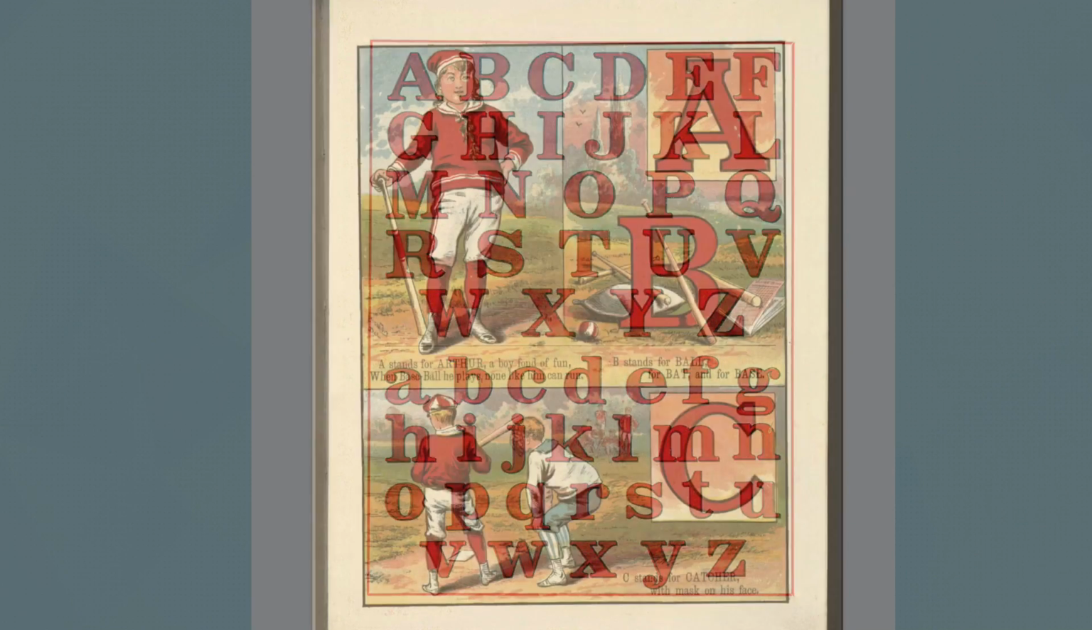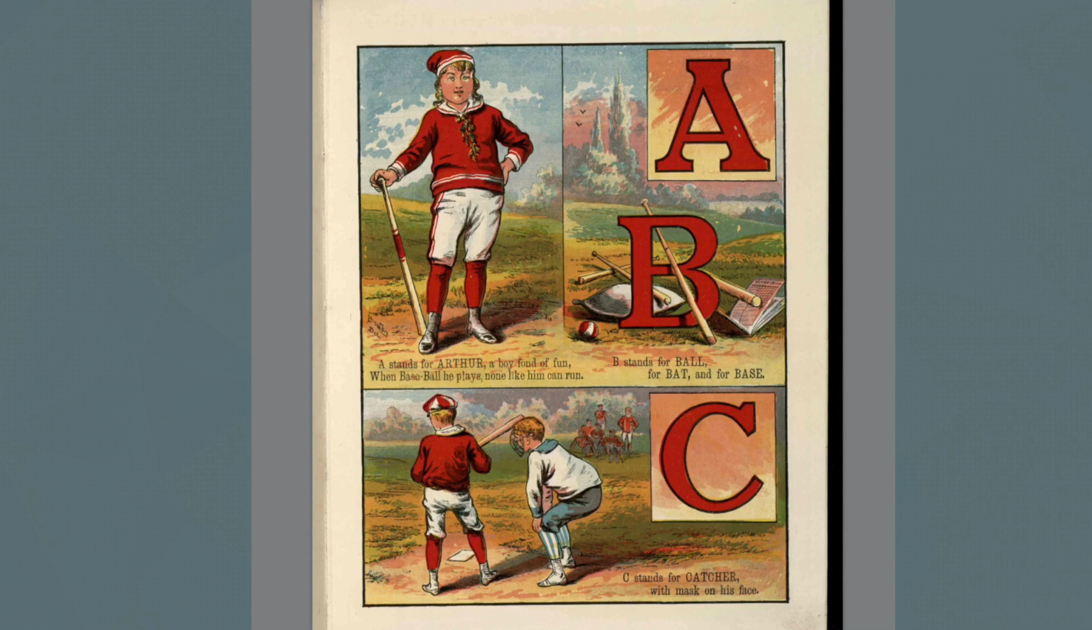Okay, great. Now let's read through our book. First, I will read through it, and then afterwards, we will break down all the vocabulary that we see. So let's get started. A stands for Arthur, a boy fond of fun. When baseball he plays, none like him can run.